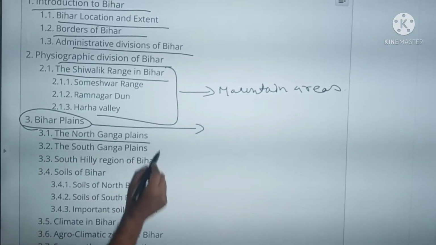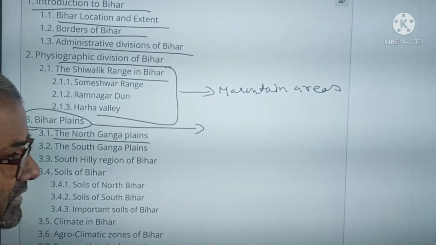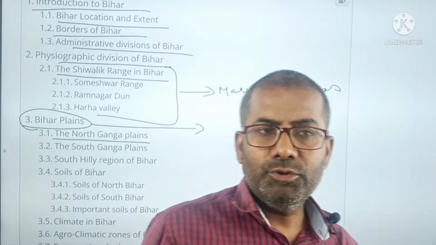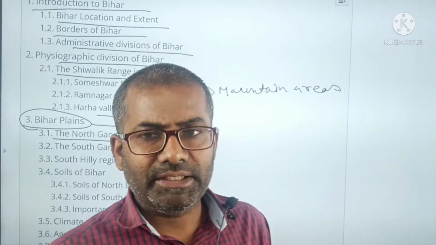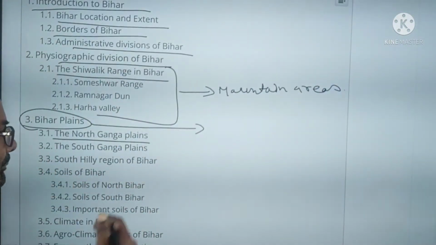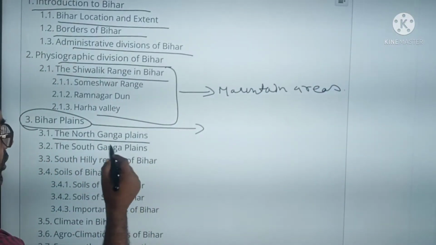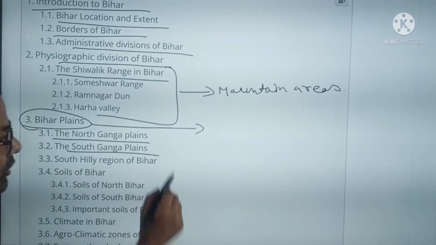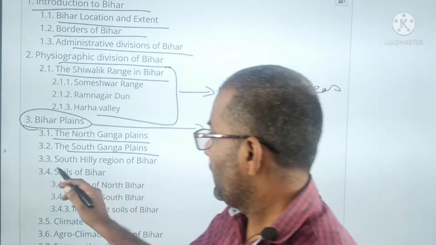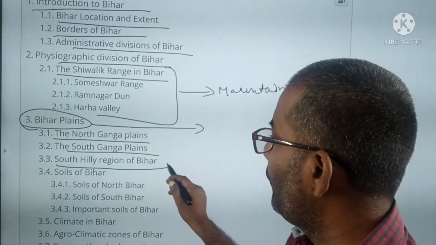The northern Ganga plain means upper Bihar, and you know very well that the Ganga divides Bihar into two parts. The north part is called North Ganga, and the south part is called South Ganga, and the south hilly region of Bihar.